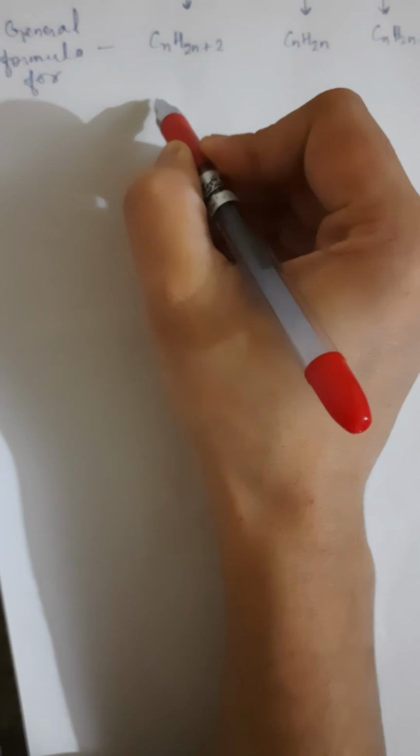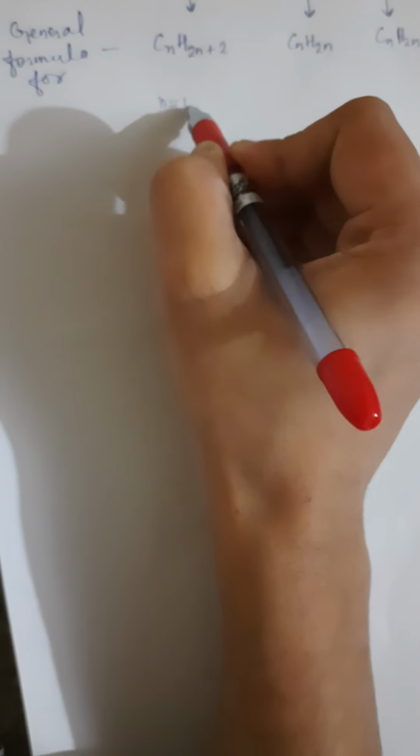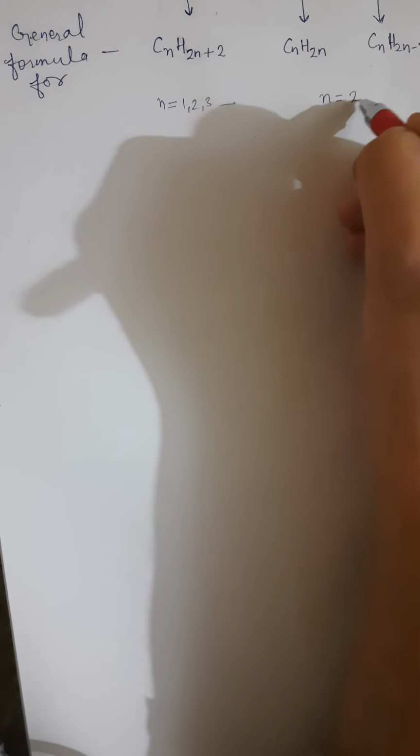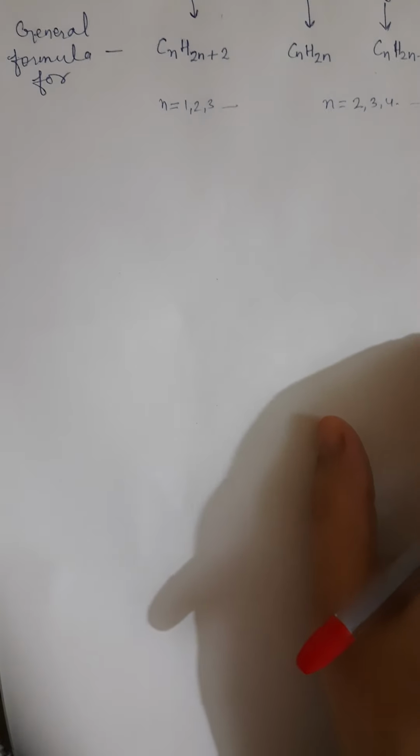For alkanes, n may be 1, 2, 3 and so on. But for alkenes and alkynes, n will start from 2, 3, 4 and so on. Clear? We will discuss why 2.